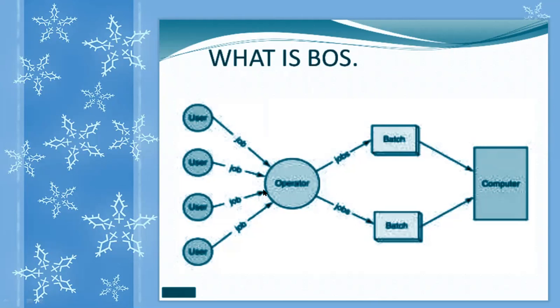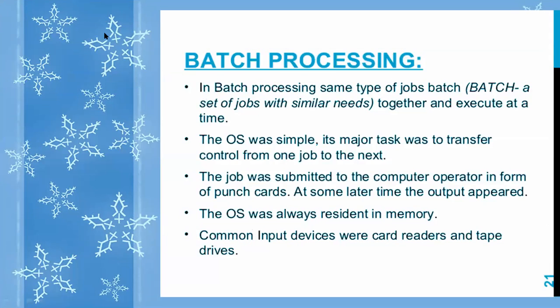This is what the batch processing operating system is. In batch processing, the same type of jobs, a set of jobs with similar needs, are batched together. If I am giving printouts, I give one file for printing, and next I give a second file for printing. All the printing jobs are in a queue. When the first job is done, the second job starts automatically.